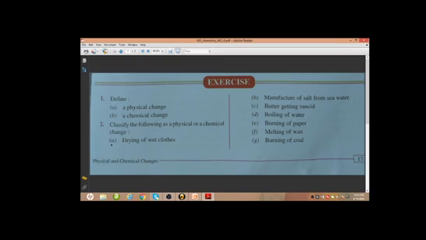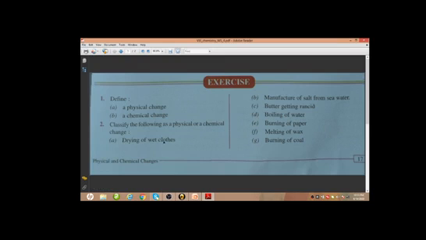Okay, so first just make 2 columns, one for physical change, another for chemical change, and we will be writing the process. In the physical change column we will be writing the examples which will be of physical change, and in the chemical change column we will be writing those examples which will be of chemical change.